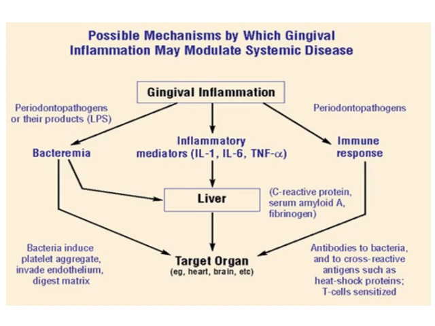These periodontal pathogens directly enter the bloodstream from the junctional epithelium or through the sulcular epithelium. They enter the connective tissue and then the bloodstream, and they reach the liver or the target organ and cause disease.